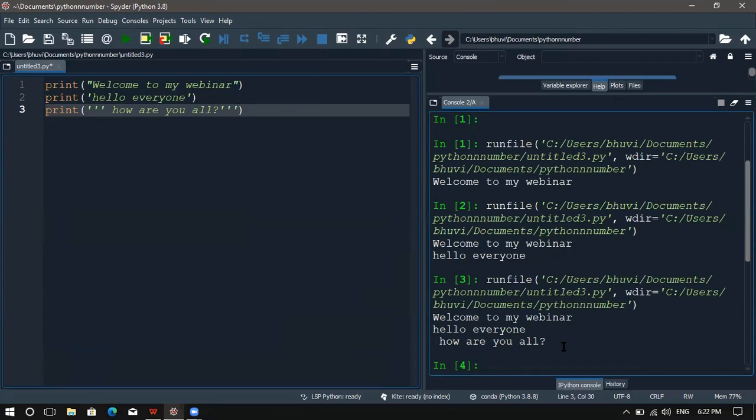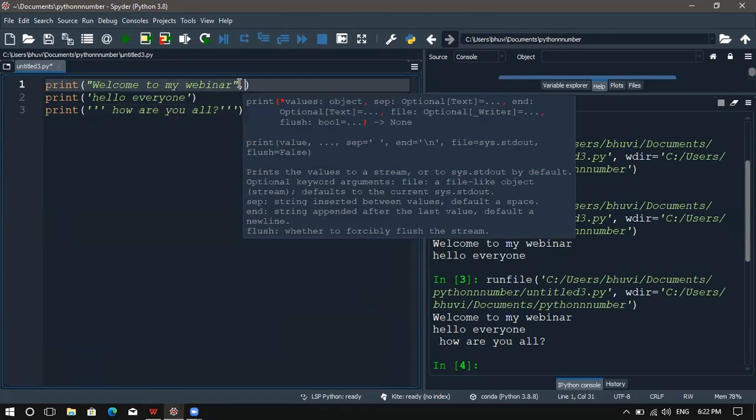Okay. So I don't want to print it on a new line. I want everything in the same line. So in the print function, which parameter can I use here? Any ideas? I have discussed Python parameters, right?